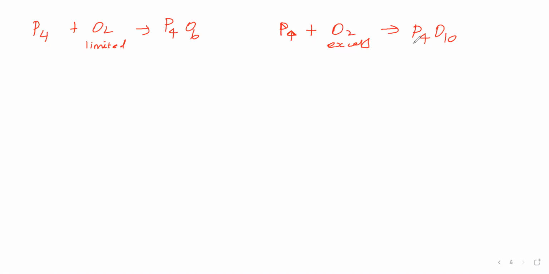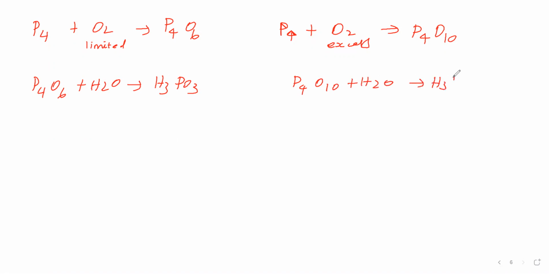Excess oxygen gives phosphorus pentoxide, P4O10. P4O6 with water gives H3PO3, phosphorous acid. P4O10 with water gives H3PO4, phosphoric acid.